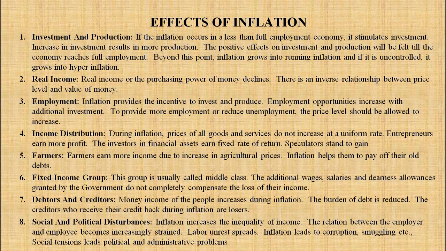Then farmers can earn more income due to increase in agricultural prices. Inflation helps them to pay off their old debts. Then next, fixed income groups. This group is usually called the middle class. The additional wages, salaries and dearness allowances granted by the government do not completely compensate the loss of their income.